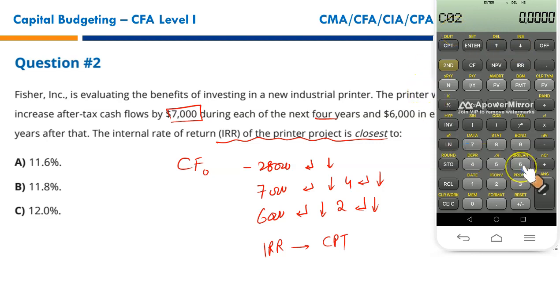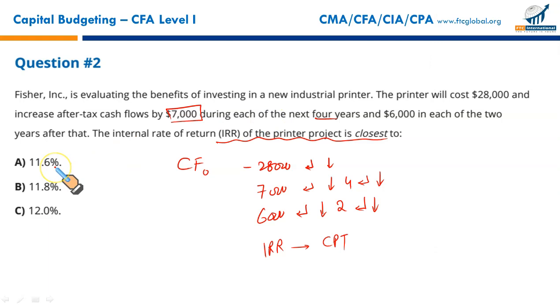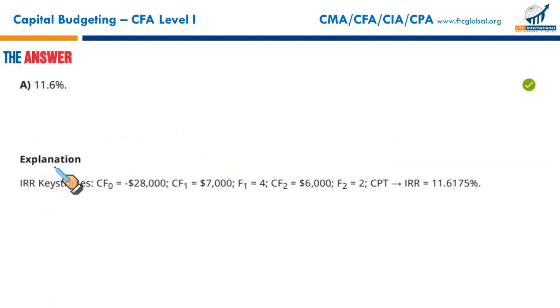Now 6,000, enter, down arrow key. Now what's the frequency of the second cash flow? 2. Press 2, press enter, press the down arrow key. You're done. Now you simply press the IRR key and press compute. 11.61. So that makes A the correct option. So 11.6 is your answer, and that's option A.